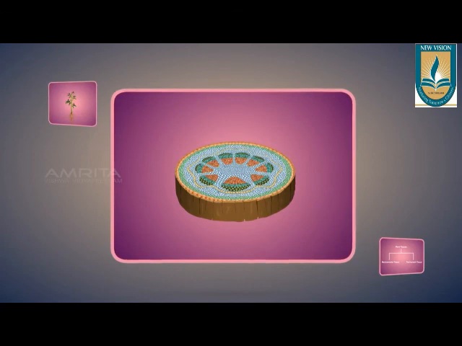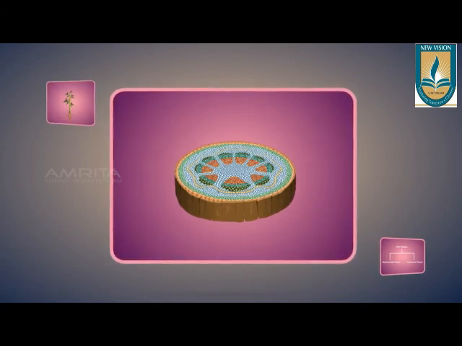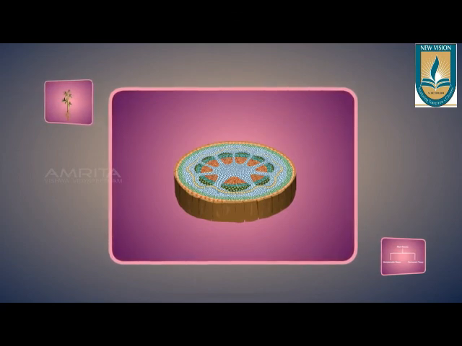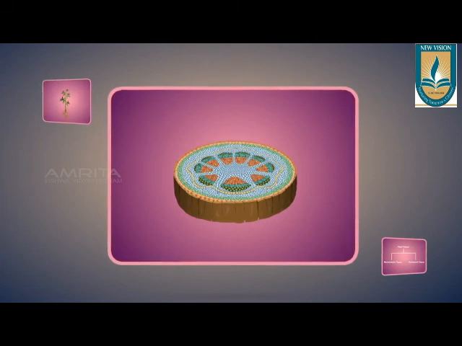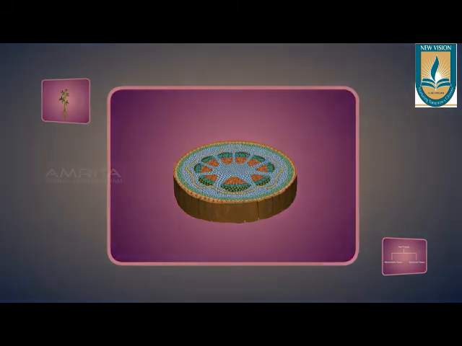Today we have learned about different types of tissues that are present in the plant body. Next, in our next video we'll be learning about different types of tissue systems that are present in the plant body, followed by animal tissues.